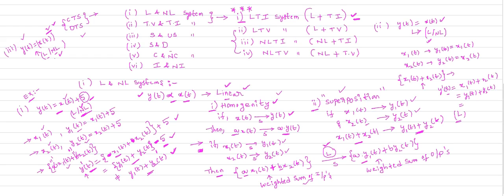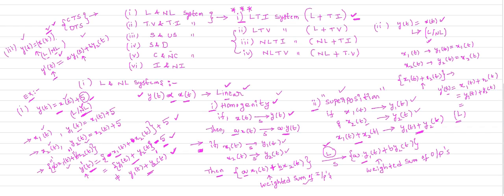You can check using the usual procedure. You calculate the output, that is y dash of t. So this y dash of t is output due to weighted sum of inputs. Now this y dash of t should be equal to a y1 of t plus b y2 of t. So this is weighted sum of outputs, and this is output due to weighted sum of inputs.